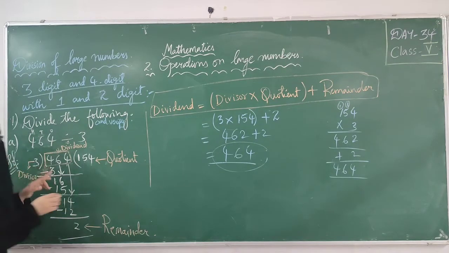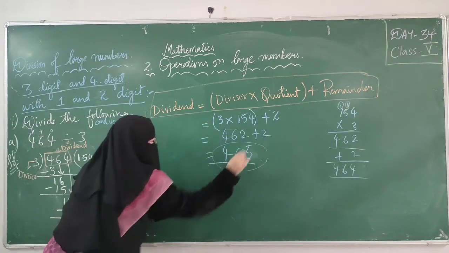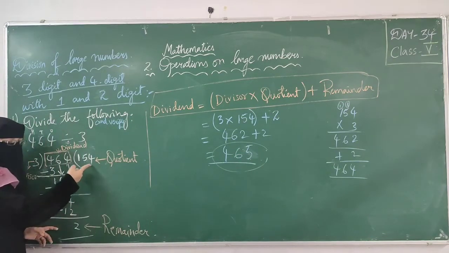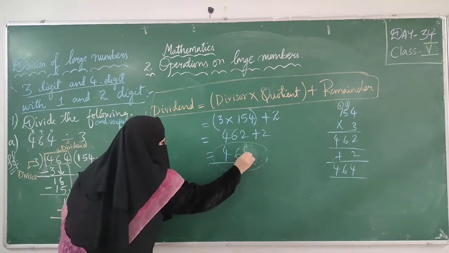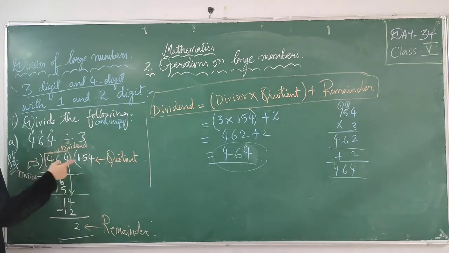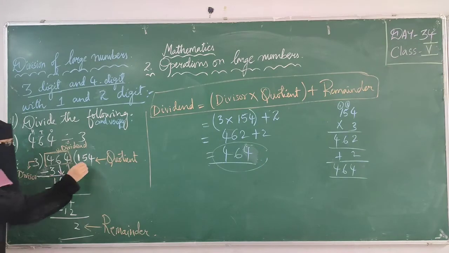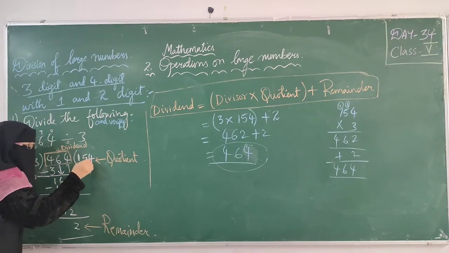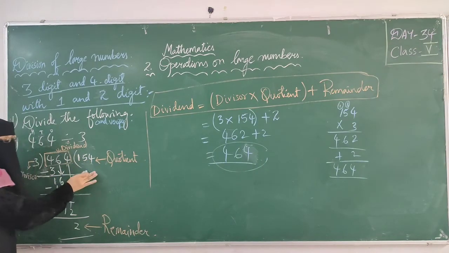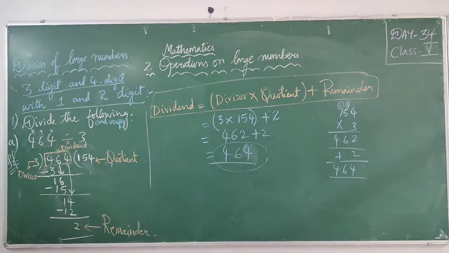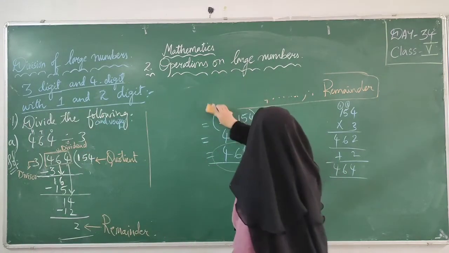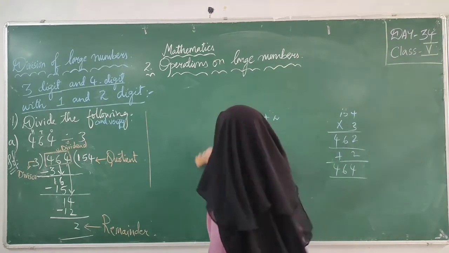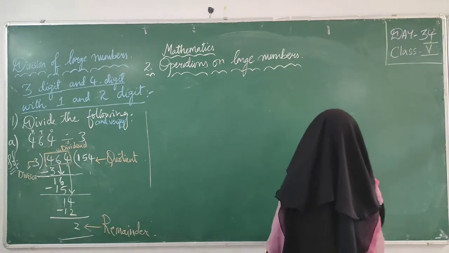If you are getting the same dividend, that means my answer is correct. If we are not getting the same dividend, it is wrong. Only if you get the same dividend are your quotient and remainder values correct. Your answer is the quotient, so the main focus will be on the quotient. Okay, let's move to our second problem, 4 digit with 1 digit. We have already done 3 digit with 1 digit, right?